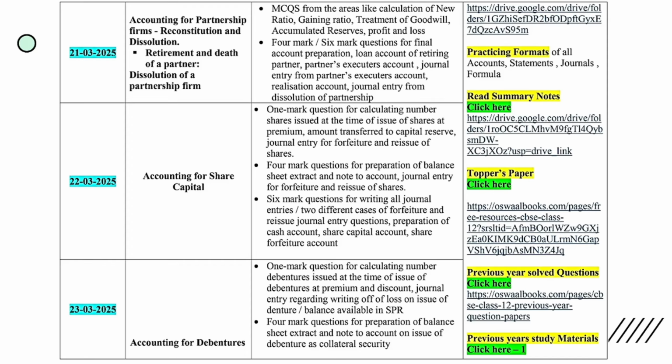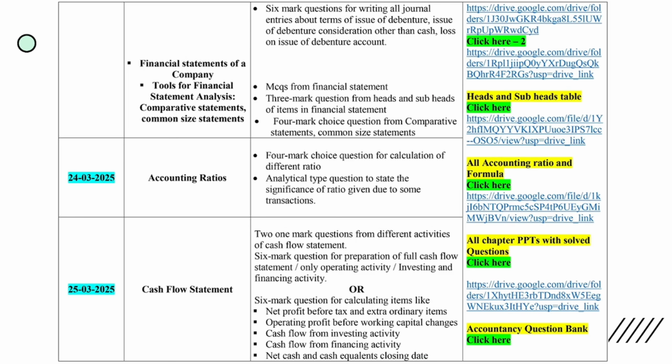In the sample paper also it is given with very detailed explanation. Then 6 mark questions you can predict for the area, like writing journal entries for the terms of issue and redemption of debentures, and also preparation of the loss on issue of debentures account. Writing off of loss on issue of debentures is very, very important. And another area you can consider is interest on debentures. So you can practice maximum.